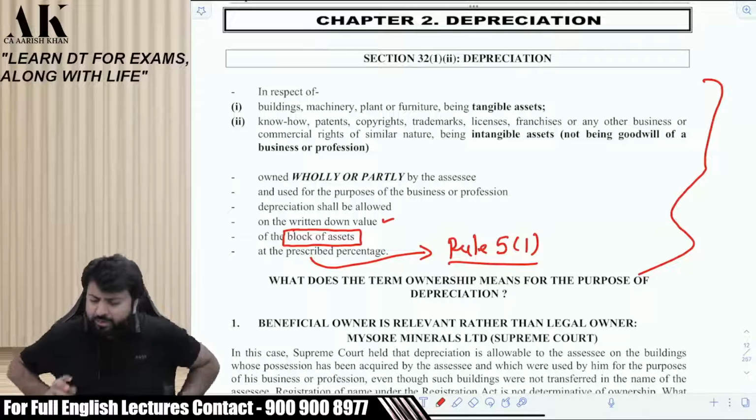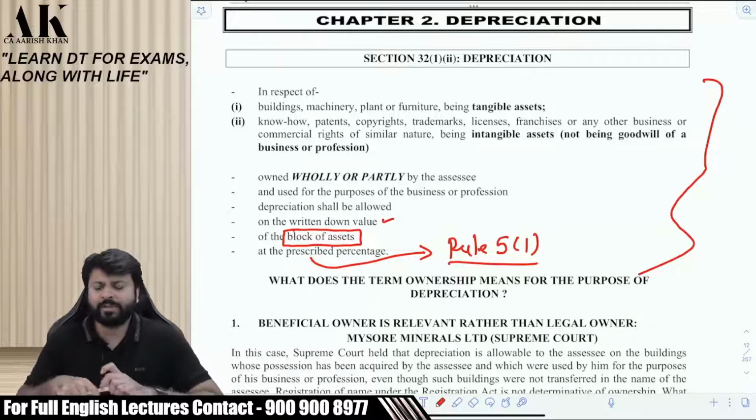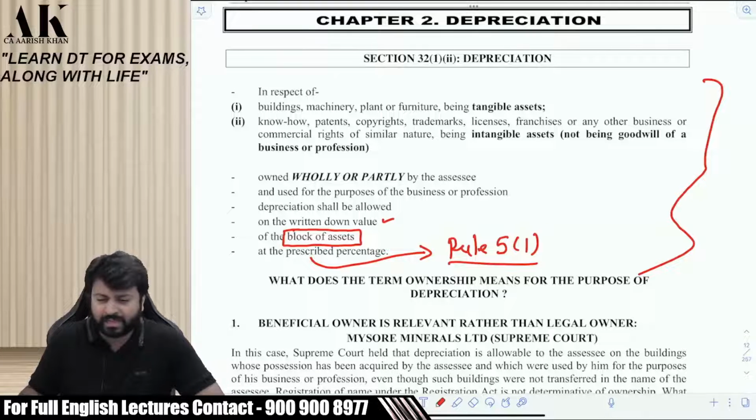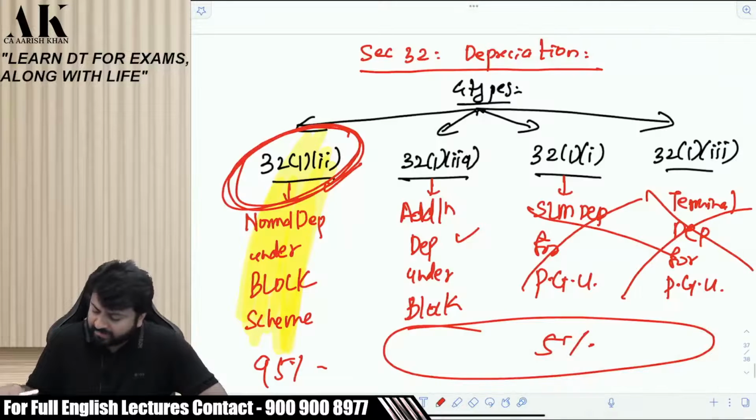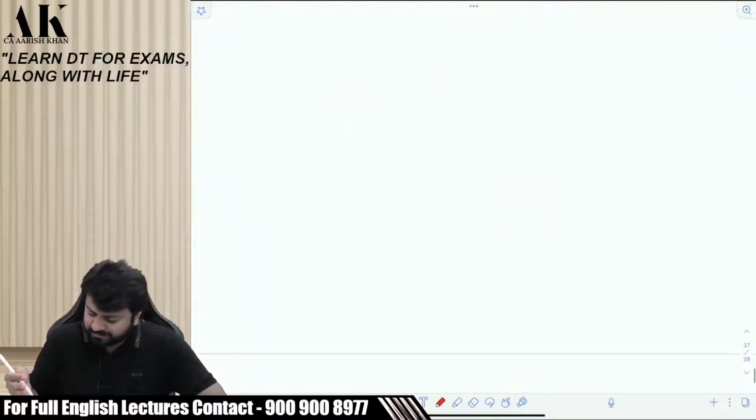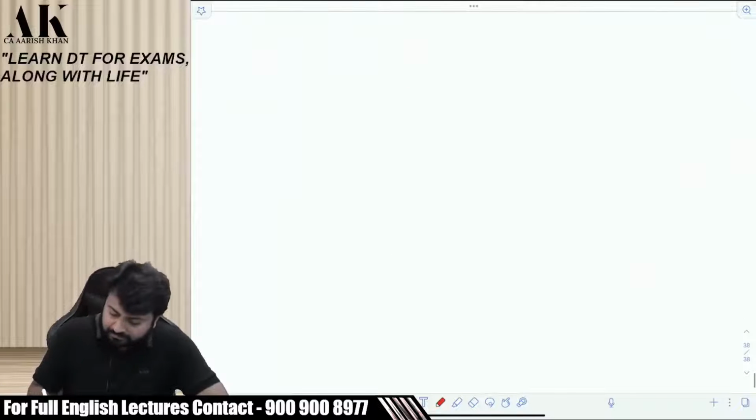Don't worry. As I told you at the beginning of the batch, I'm not making any assumptions that you have done this thing or that thing in CA Inter. Sir, what is a block of asset? What is the concept of block? And so on. Let us try to understand that.